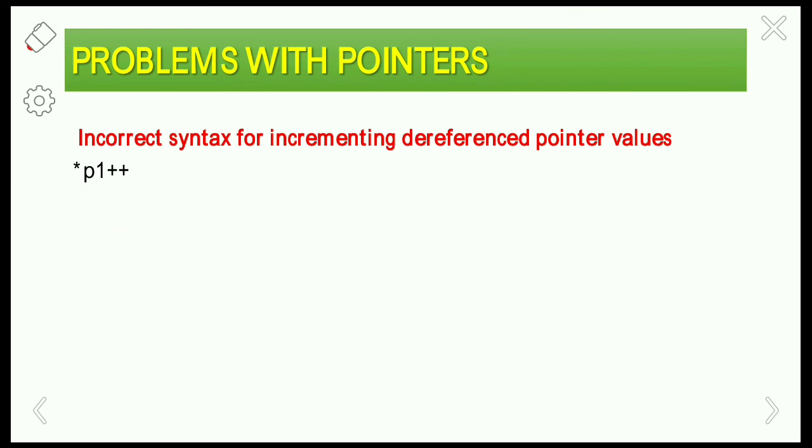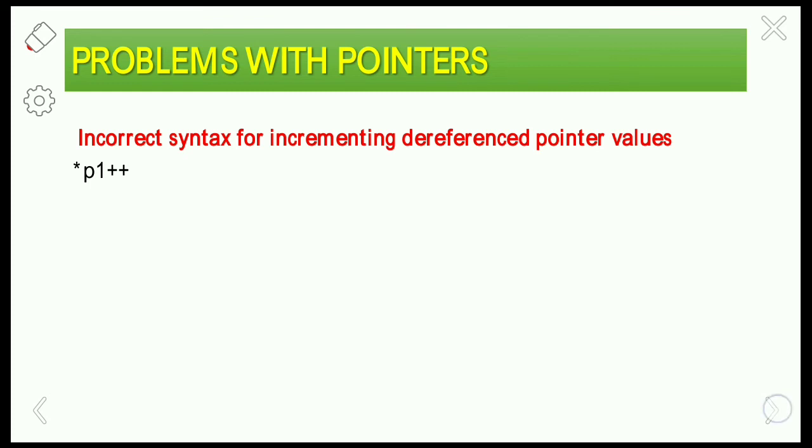Here we have to mention the parentheses, so it is clear which operation must be done first. We have to mention it with the proper syntax. We are incrementing the dereferenced pointer. The value-at operator will dereference, right? So it will consider the value at the particular pointer p1.